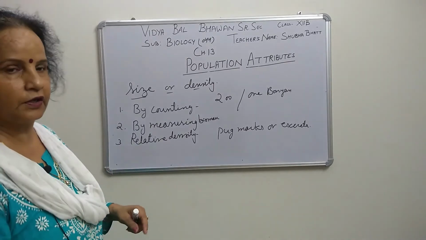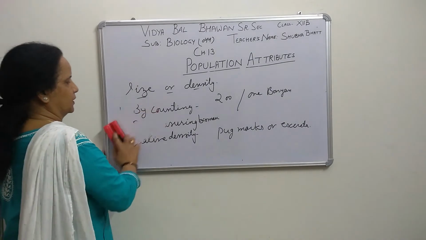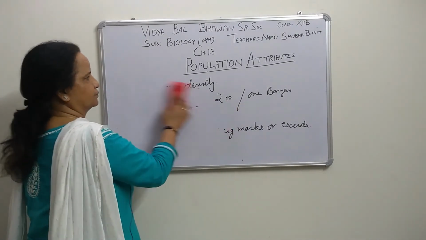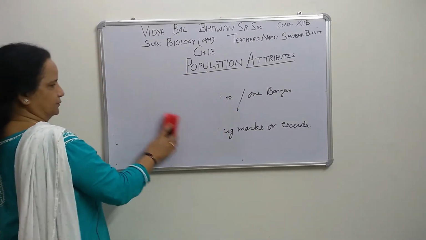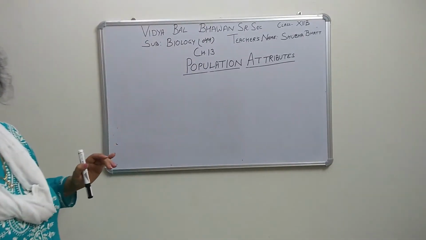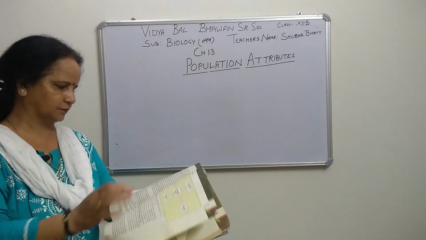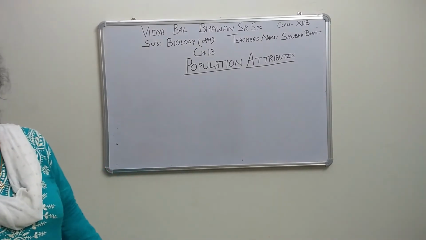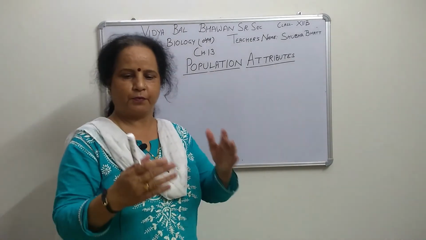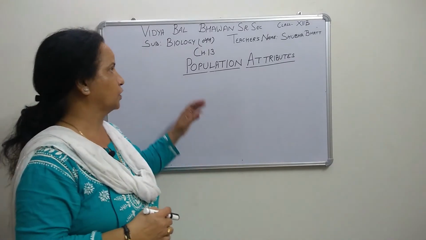I have taken all these examples from your book, but maybe there are a few more examples in your textbook that you can learn. Now the next one, which we are taking under population attributes, is population growth, meaning how the population size is increasing. When the population density is increasing, we say that the population is growing.